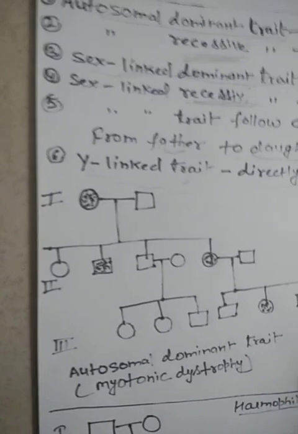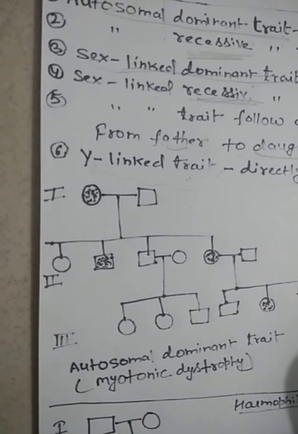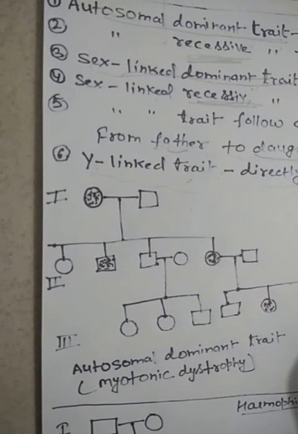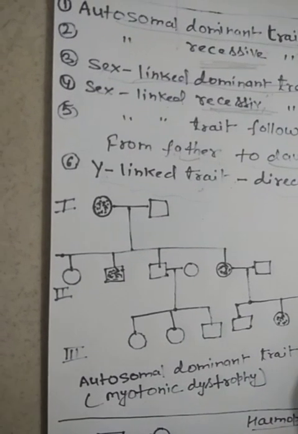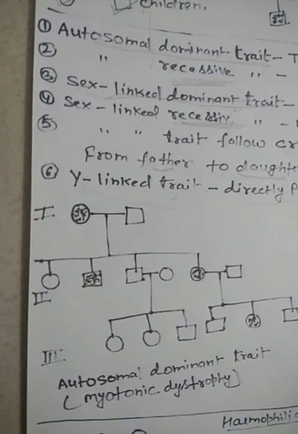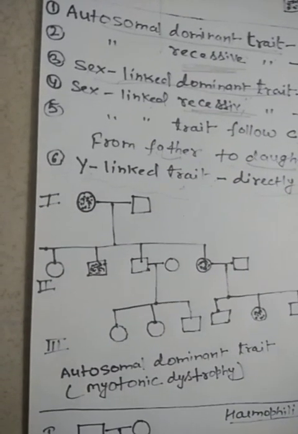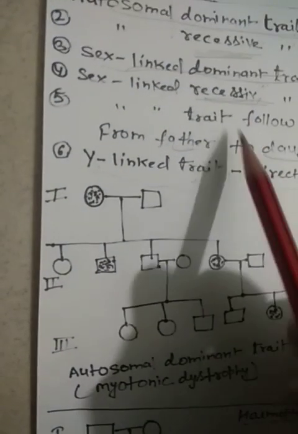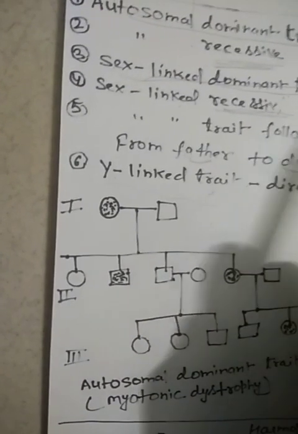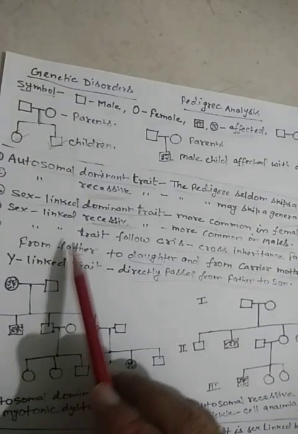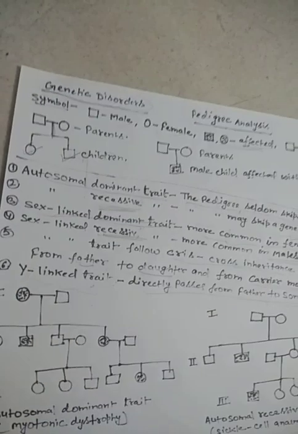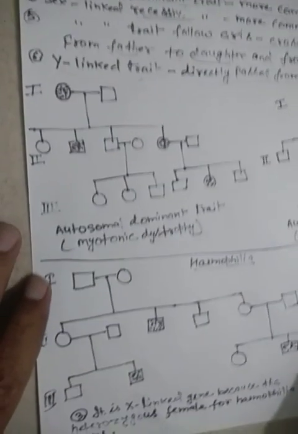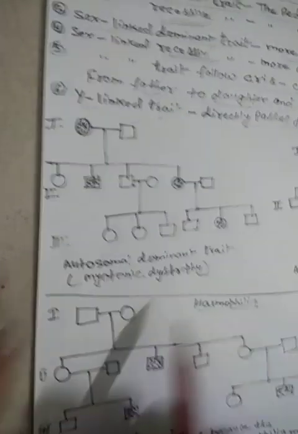So if the mother is a carrier, phenotypically normal but having the gene for the disease, she may pass the gene to the sons. So sex-linked traits follow the pattern of criss-cross inheritance, male to female and female to male. Now you see a pedigree chart that is given in the NCERT book also.